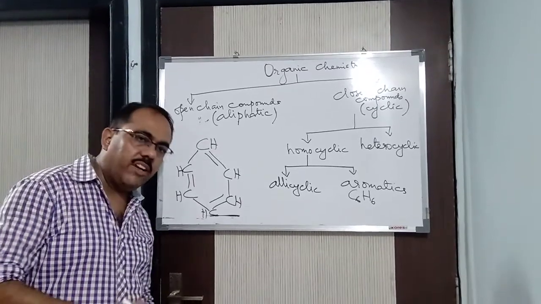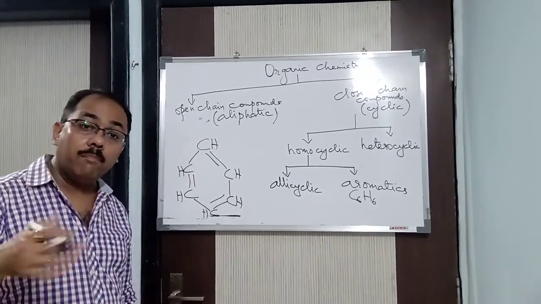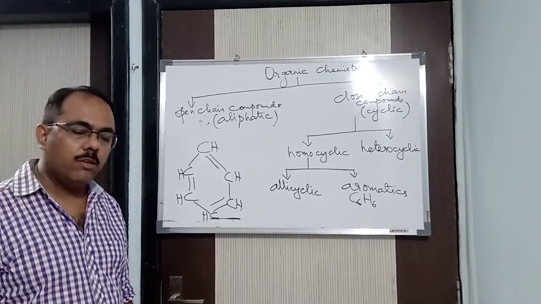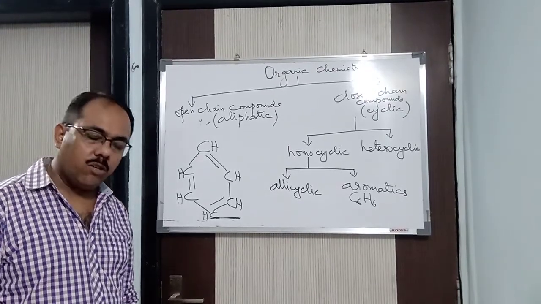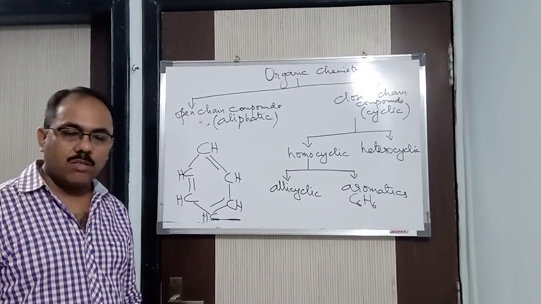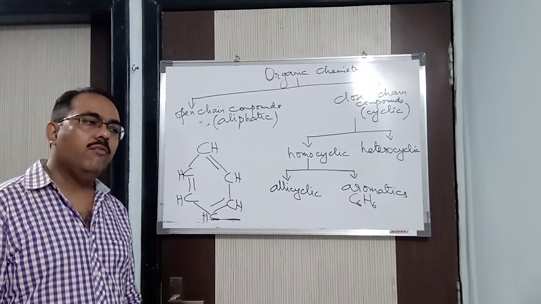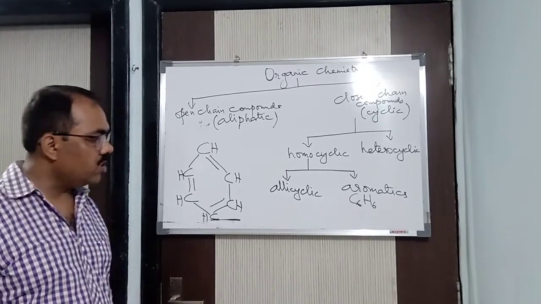And there are many derivatives of benzene. Derivatives means there are many compounds of benzene. You will be having chlorobenzene, bromobenzene, iodobenzene, nitrobenzene, hydroxybenzene, alkoxybenzene. So many you will come to later on. All these words you will understand when you study nomenclature. Repeatedly I am saying, just understand the difference.